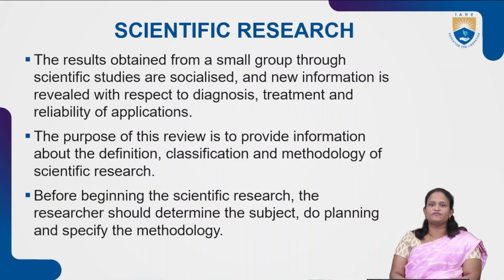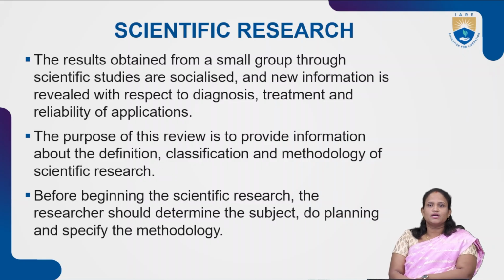Before beginning the scientific research, the researchers should determine the subject, do planning, and specify the methodology. One person is going to do research on a particular topic. Before doing the research, he has to plan which topic or which subject he is going to research, and plan accordingly, and also specify the methodology which belongs to that particular research work or subject.